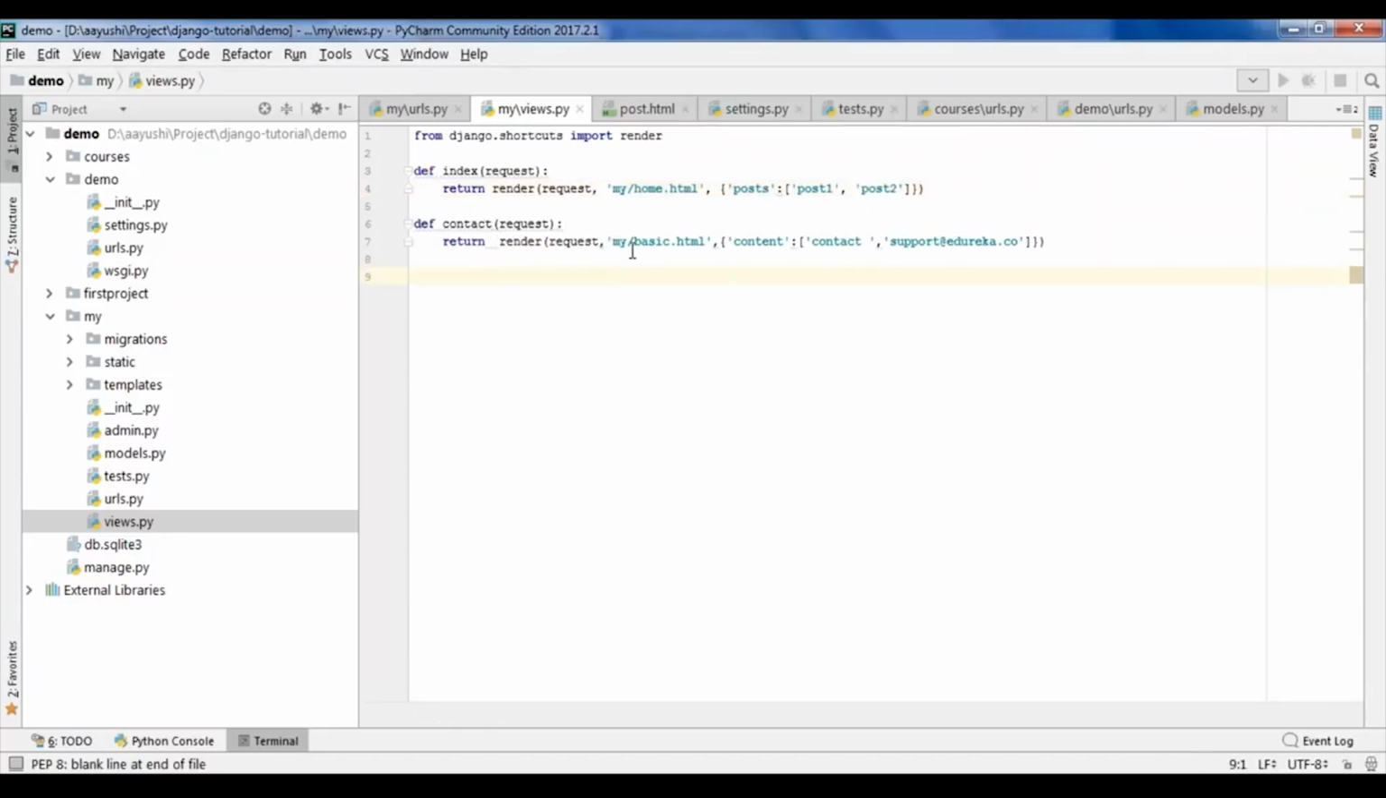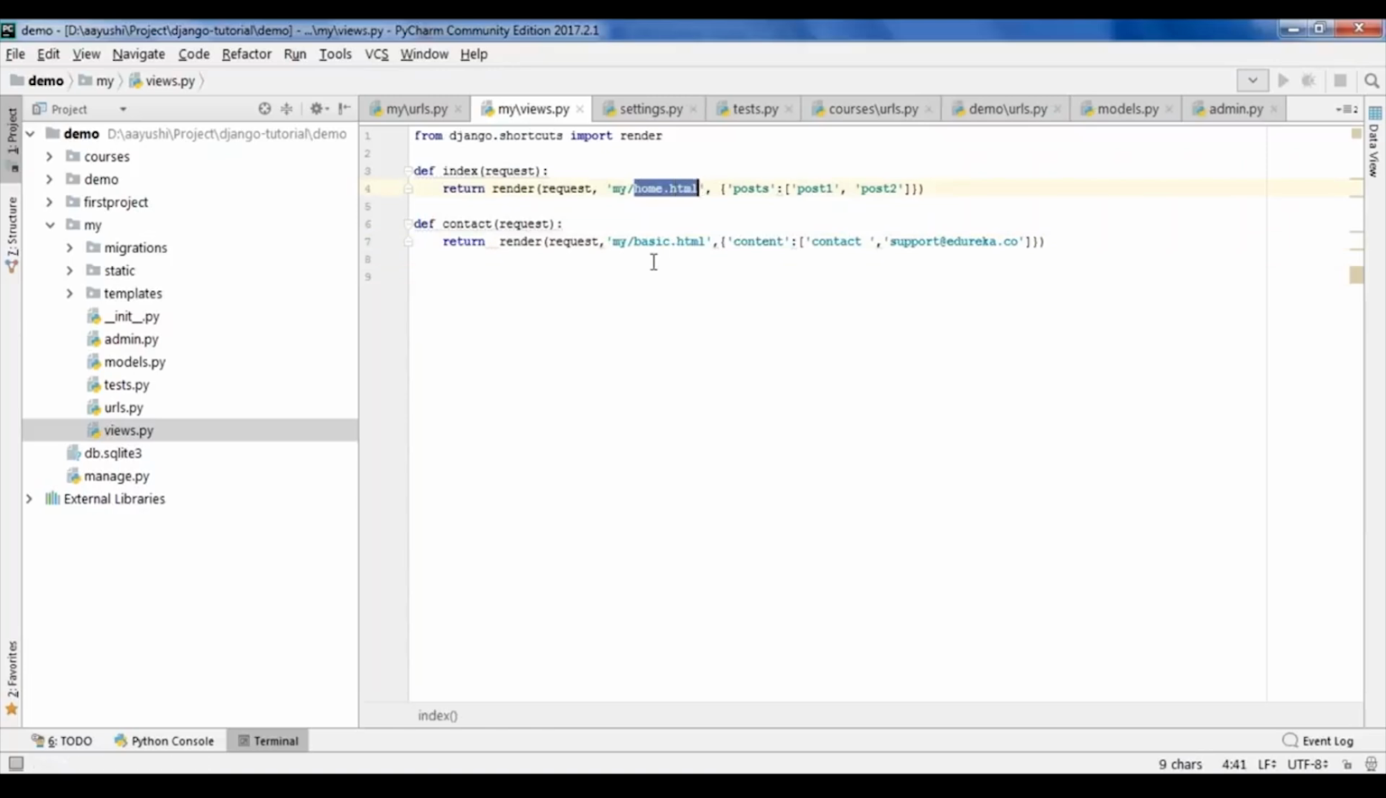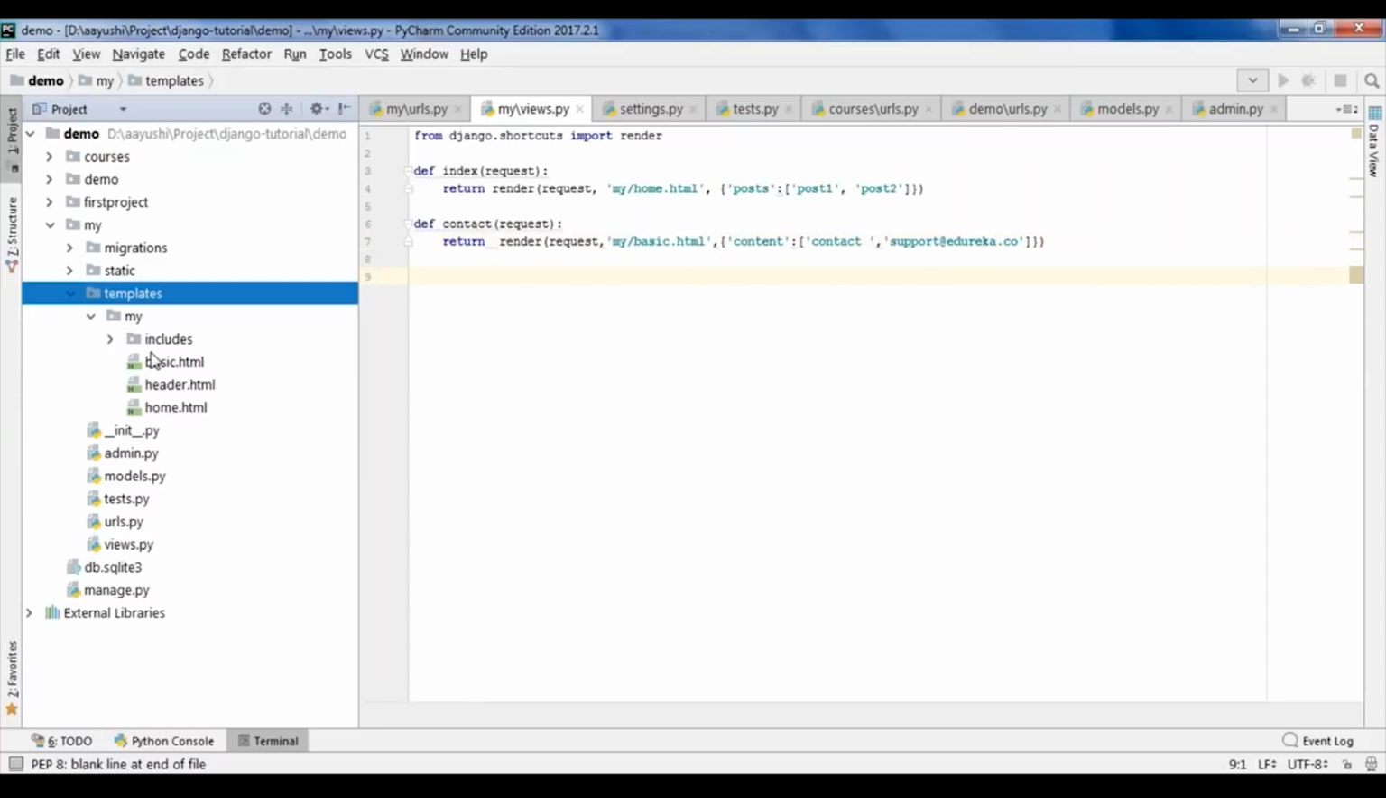Similarly in contacts, I have created one more HTML, that is basic.html, and there I have just passed a dictionary which has a key as content. This is my dictionary, and then I have passed the content to it which says contact support.edureka.co. So these are my two templates, home.html and basic.html. Let me go to my template folders and see what exactly is there in home and basic.